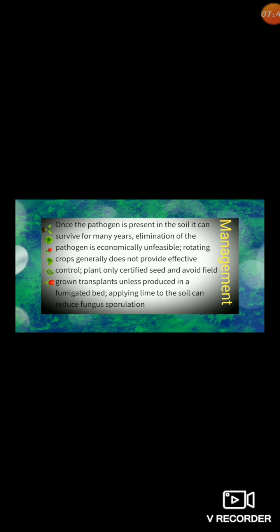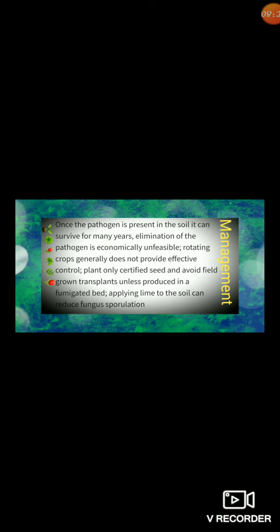For the management of club root disease, not every fungicide can be used, because fungicide will not treat this soil-dwelling microorganism, and it survives for a long time in the soil. Then we should use a resistant cultivar when possible. Next, carefully remove the infected parts and sanitize the garden and garden tools, because sometimes it may also increase the susceptibility of the plant.